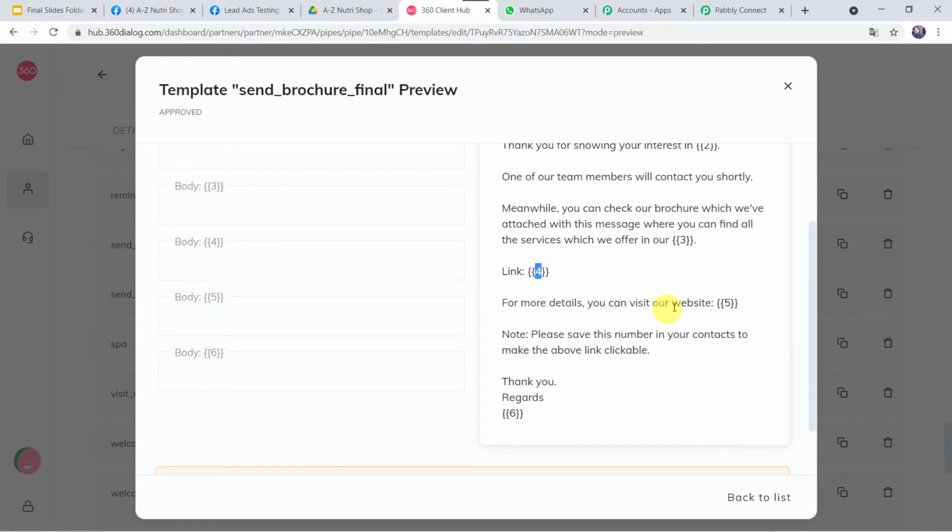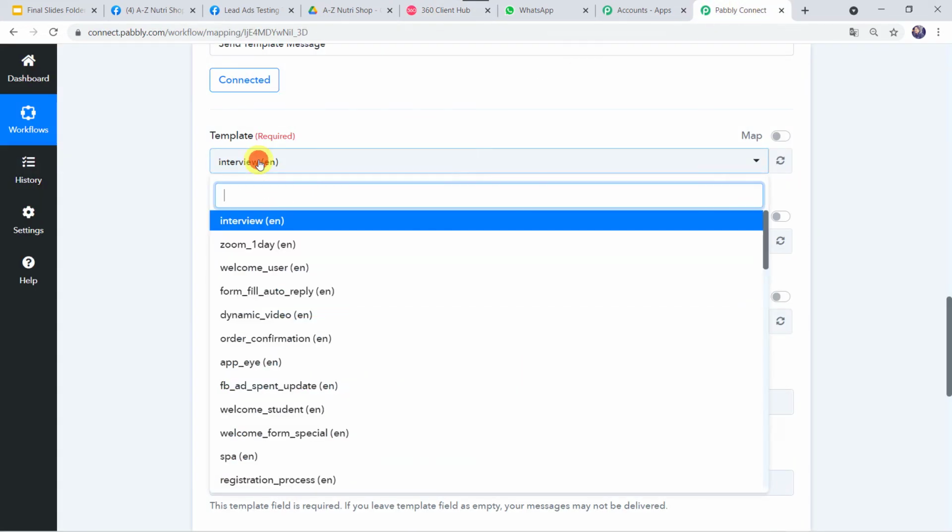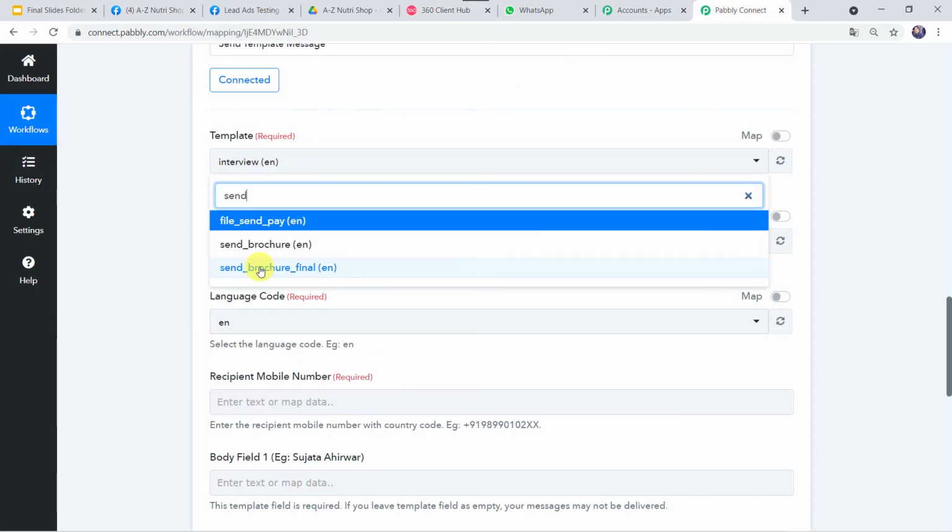For more details, you can visit our website. Here website address can be mentioned. For more note, please save this number in your contacts to make the above link clickable. Thank you, regards, and here again your business name is going to come. So let us select this template, send brochure final in Pabbly Connect. And let us just find the same template, send brochure final.